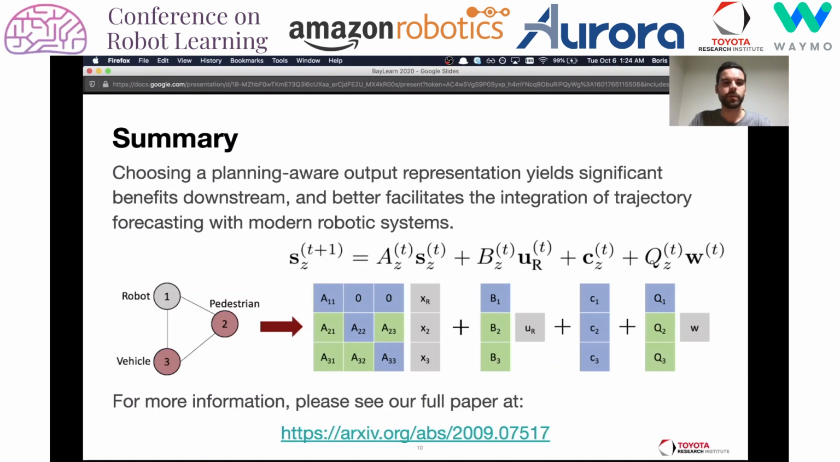So, in summary, choosing a planning-aware output representation for trajectory forecasting yields significant benefits downstream and better facilitates the integration of trajectory forecasting with modern robotic systems.